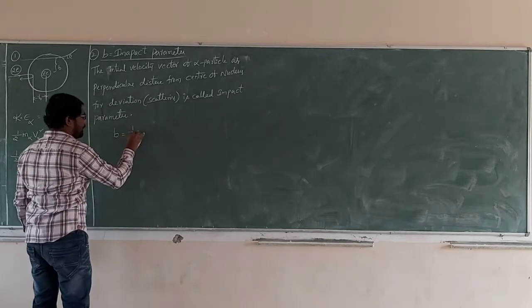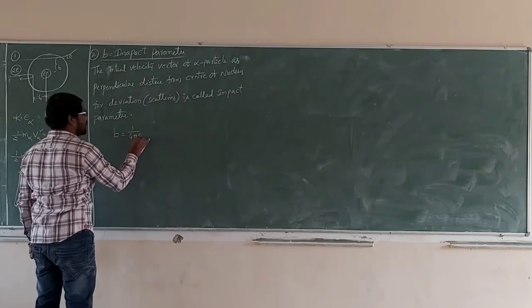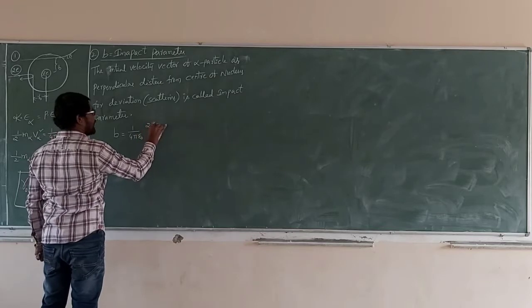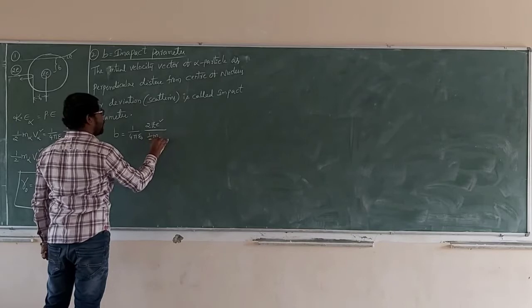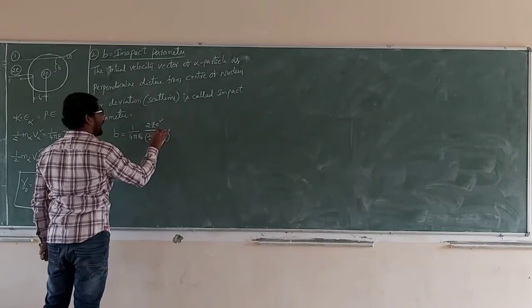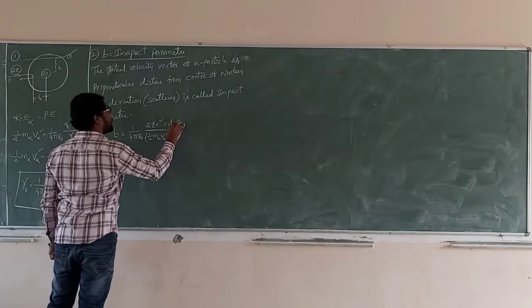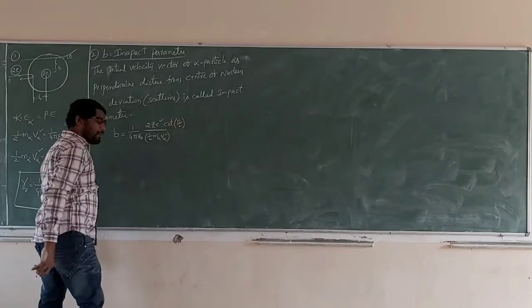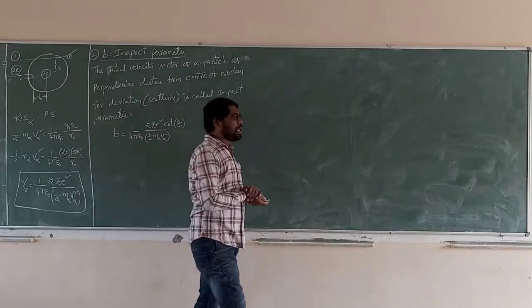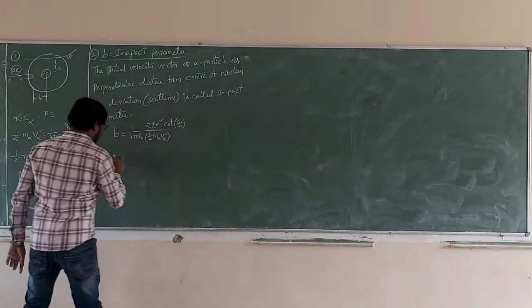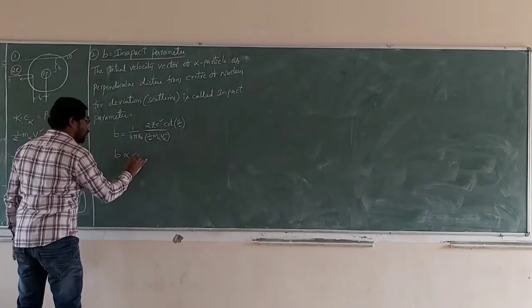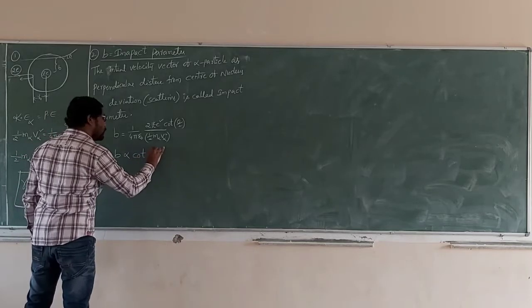See carefully. b equals 1 by 4 pi epsilon naught 2 Z e square by half m alpha v alpha square, again times cot theta by 2. This is the extra parameter, cot theta by 2. Now see carefully, b is proportional to cot theta by 2.